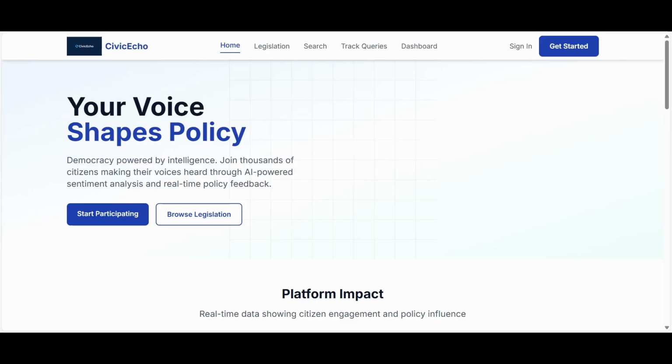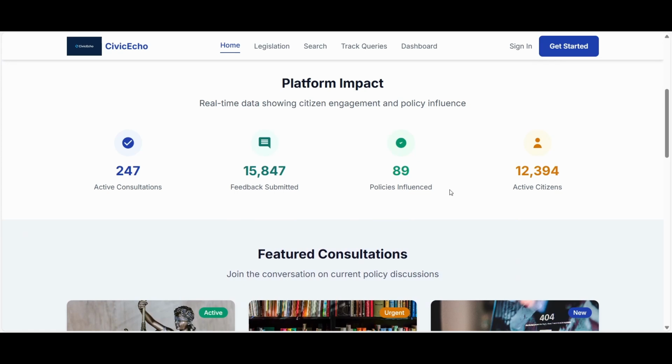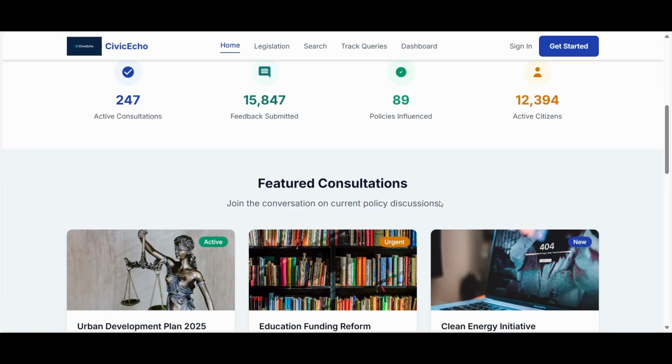So now we have seen the NLP model, which was the backbone for our prototype. Now we'll see the user interface, which we have developed for this problem statement. We have named the website Civic Echo, which represents public opinions and their queries on currently proposed legislations, amendments, or any government orders. This will be the homepage on which the user will land after entering the URL on the search bar. It contains the generalized results of our website up to the latest.